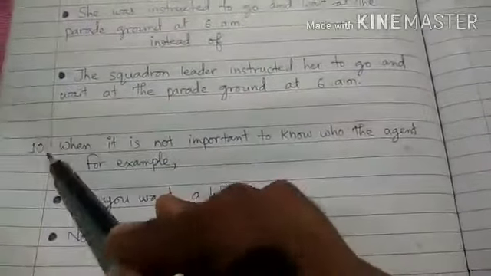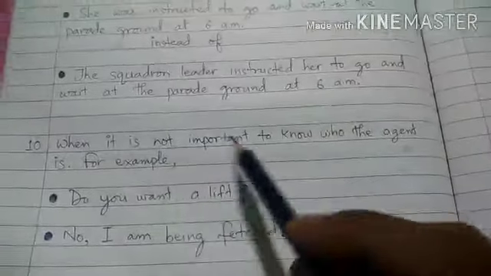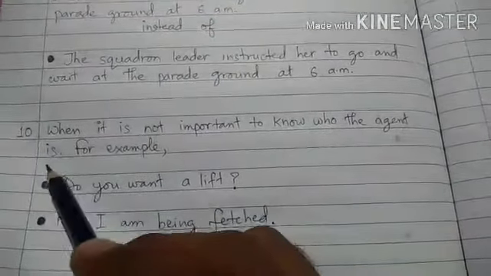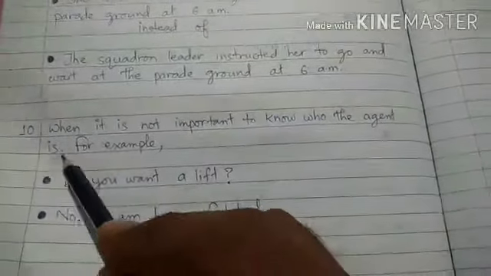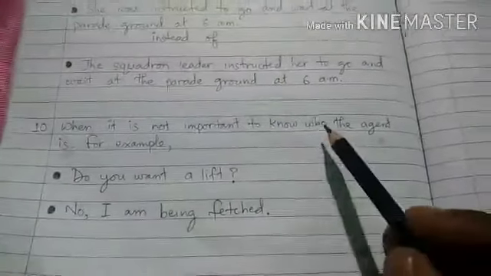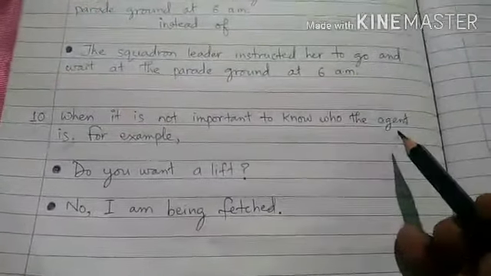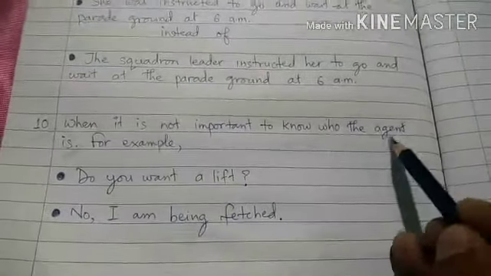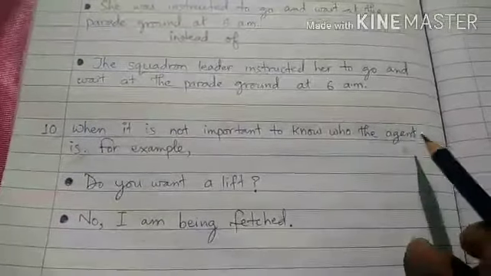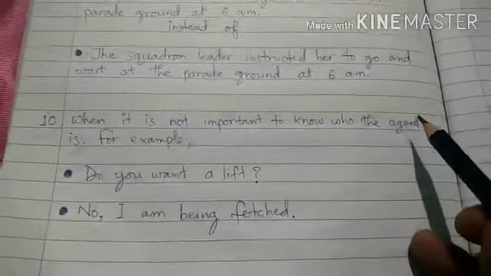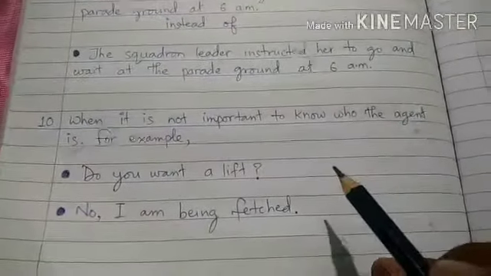Now, when it is not important to know who the agent is, that means you don't need to give importance to the agent who is performing the act. When there is no need to speak about the person who is performing the act, we only focus on the action.